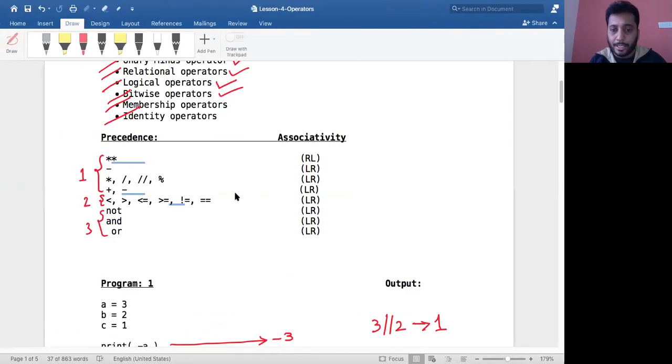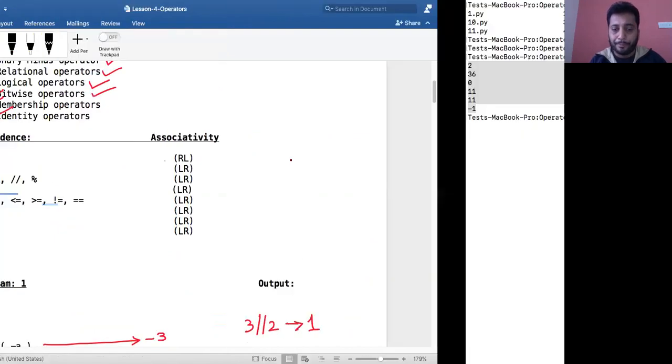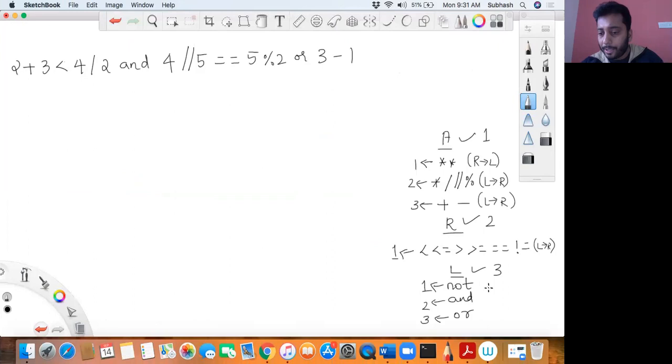Okay, so you can see this here. I've written RL, LR, LR, LR, LR. RL stands for right to left, LR stands for left to right. This is the associativity. So all these have left to right associativity. I quickly confirmed it now.